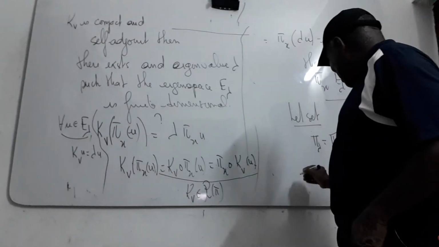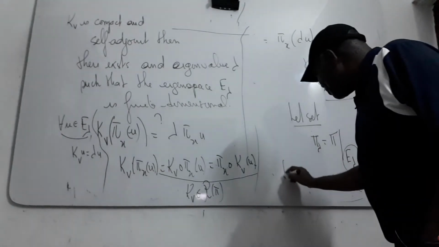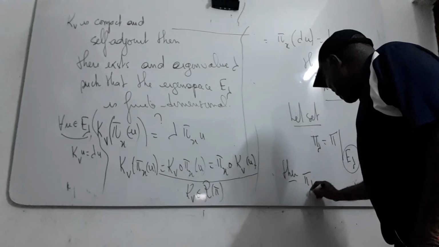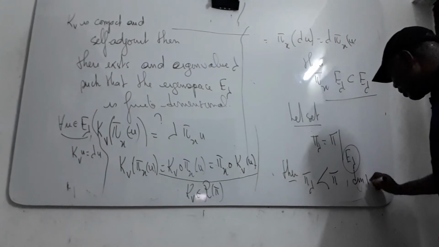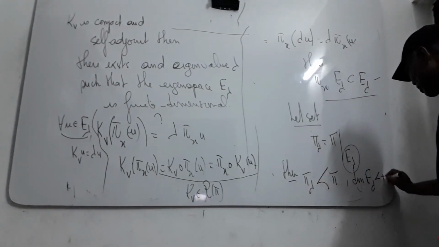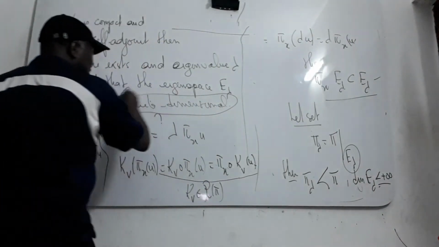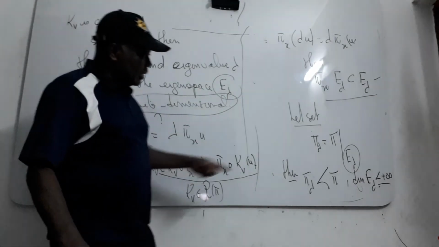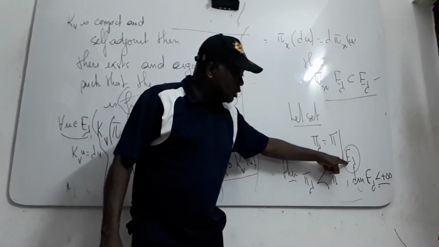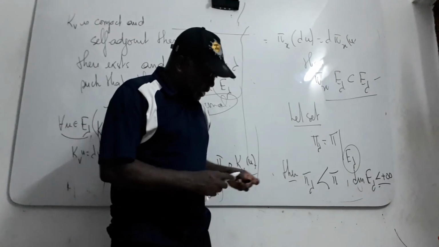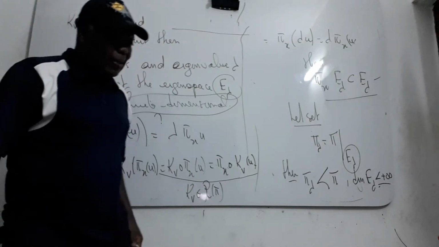Then pi lambda is contained in pi, and you know only that the dimension of E lambda is finite. So the result is that pi lambda is a representation of G on this space, which is finite dimensional. Then pi contains a finite dimensional representation.